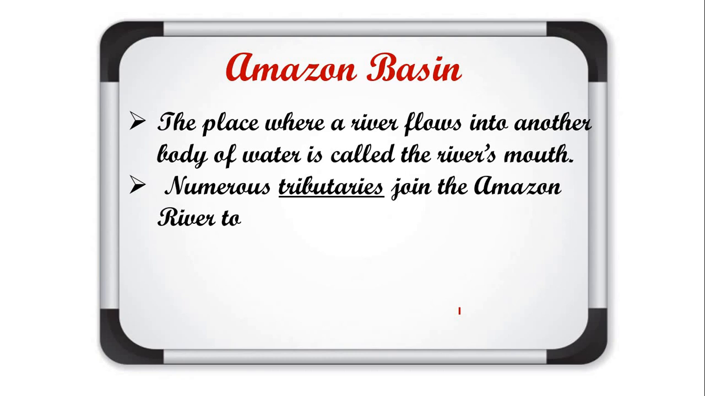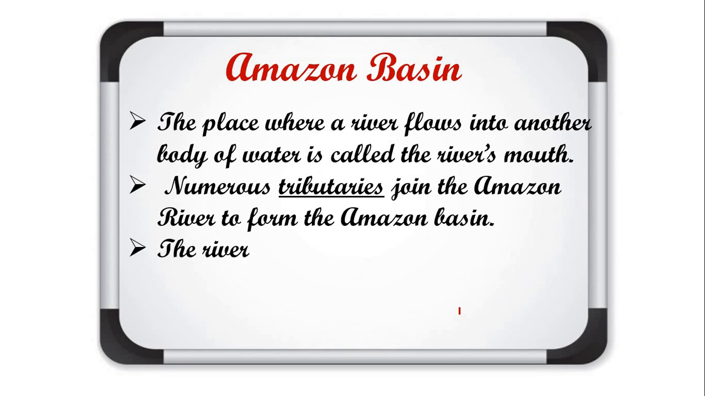Numerous tributaries join the Amazon River to form the Amazon basin. Yes, students, you must know the meaning of tributaries. What do you mean by tributaries? Tributaries means a number of small rivers which join any big river. So these small rivers are known as the tributaries of that big river. So many small rivers join the Amazon River, and all together they form the Amazon basin.